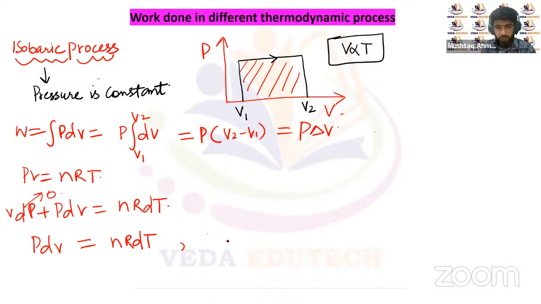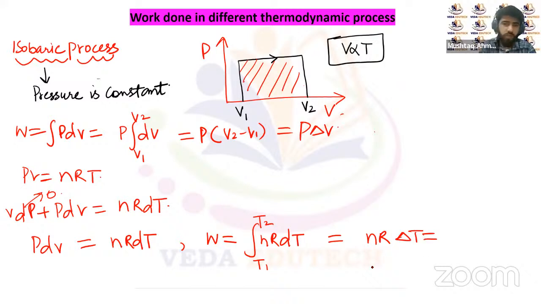So the work can then also be calculated as the integral of nRdT with the limits of temperature T1 to T2, which will be equal to nR delta T. So the work done for an isobaric process, we can find using P delta V or nR delta T, that is nR times T final minus T initial.